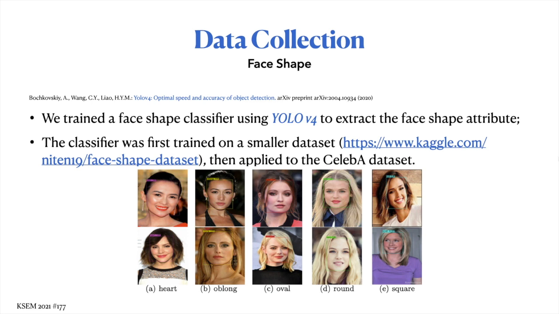These facial images are classified into 5 categories: heart face, oblong face, oval face, round face, and square face. Each category contains exactly 1,000 facial images. So we train this face shape classifier using this smaller dataset, then apply the classifier to the larger CelebA dataset.